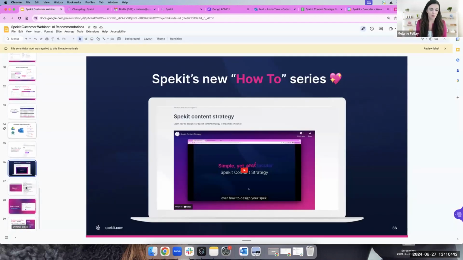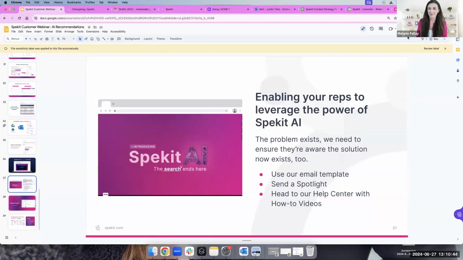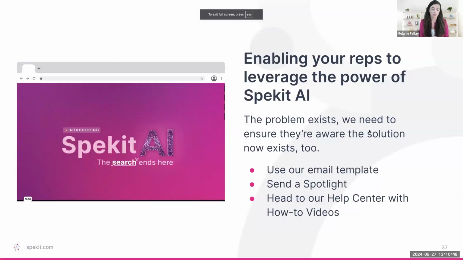So with that, hopefully you all get about 20 minutes back in your day. But as a reminder, if you all have our content recommendations enabled for your org, you should have received an email from either our head of success, Larkin, or from your CSM with an email template you can use to communicate with your team. You always have the option to send a spotlight. We'll share this image with you if you'd like to announce it. And then, of course, we have our help center and how-to videos to guide you on this journey as well.